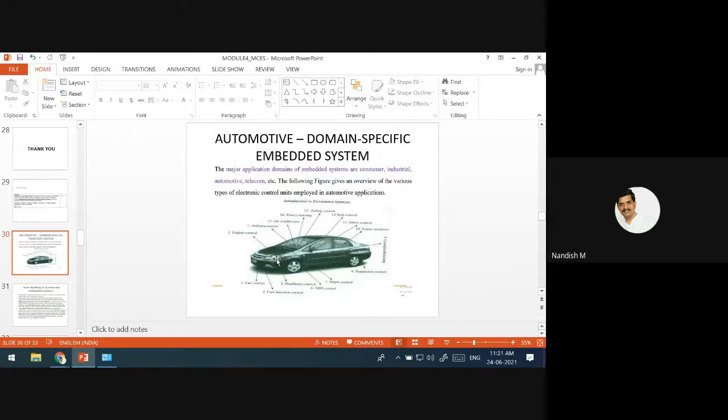We'll discuss what components are inside, which communication bus they use, and who the vendors are that provide these automotive devices. All those things we'll discuss in the next class with a car as an example.